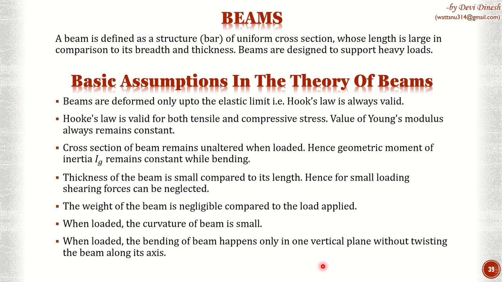It is not that visible. So twisting will happen because the forces are uneven. But here, while deriving the formulas, we are not going to consider such twisting. We are going to consider that the load which is acting downwards is uniform throughout the width of the beam, because of which twisting cannot happen. So those are the assumptions that we are going to take in the theory of beams.